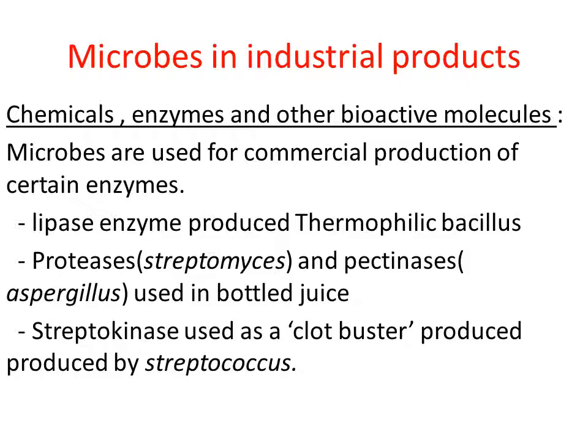Because it removes the blood clots from the blood vessels, it is called a clot buster. This enzyme is produced on a large scale by using a microorganism named Streptococcus. Streptococcus is a kind of bacteria, right? This bacteria is grown on a large scale to produce streptokinase enzyme.